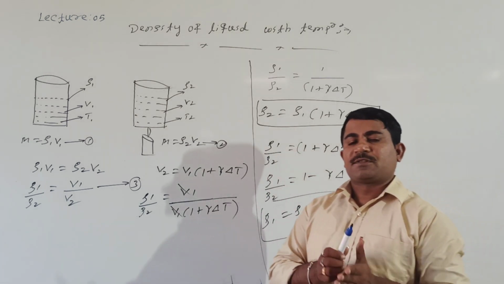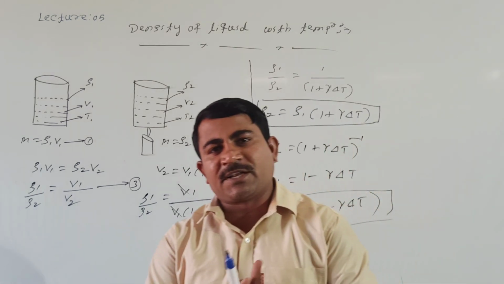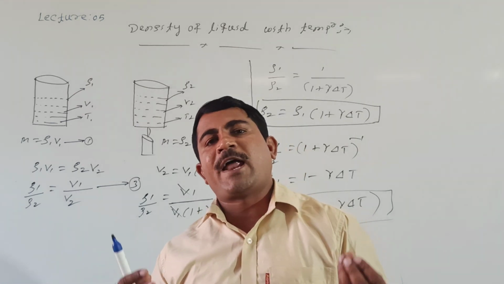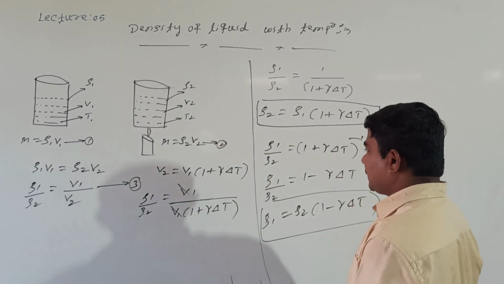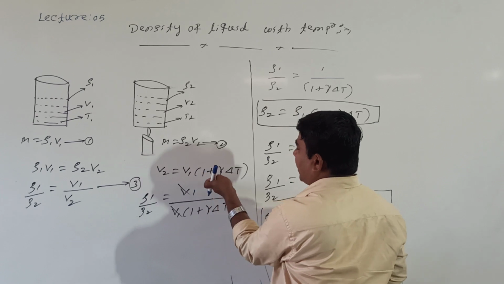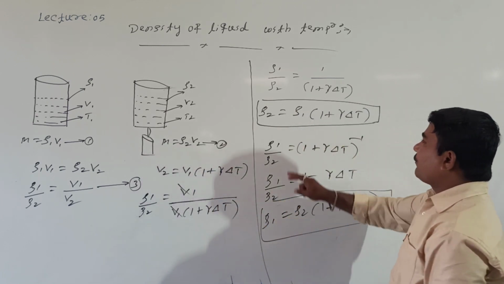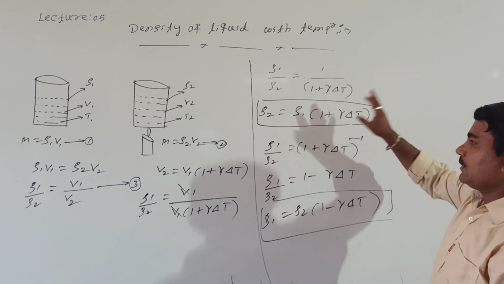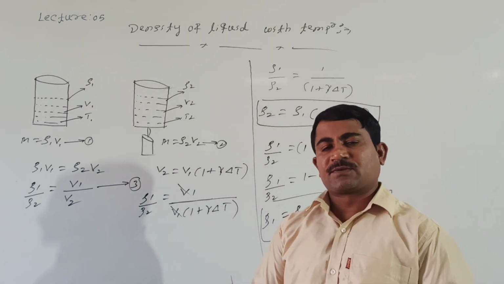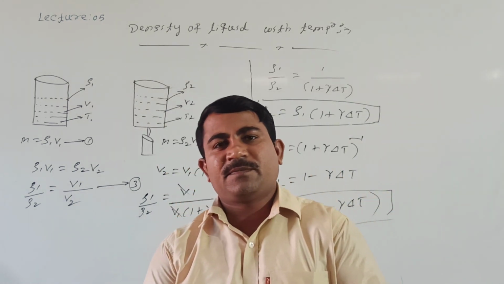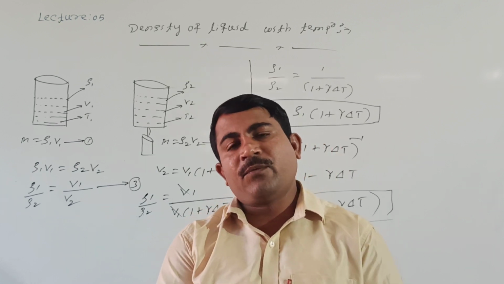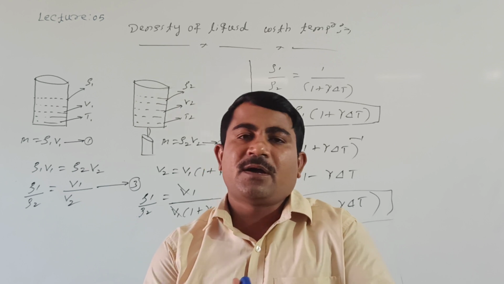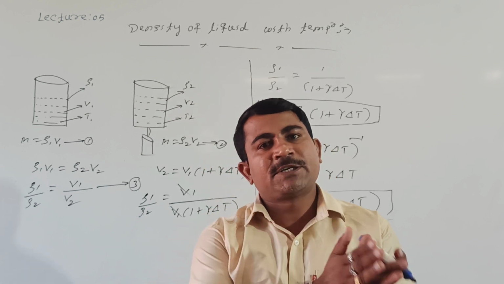I mean, the density of the liquid decreases with the increase in temperature, but volume is increased. How much is volume increased? V2 is equal to V1 into bracket 1 plus gamma delta T, and final density equal to rho 1 into bracket 1 plus gamma into delta T. Right, students? After this, by heating, the water has a special property. That property we call anomalous property of water. That concept we will see now.